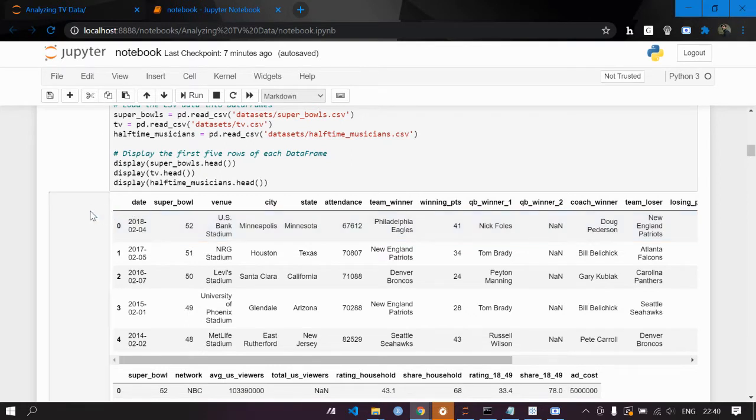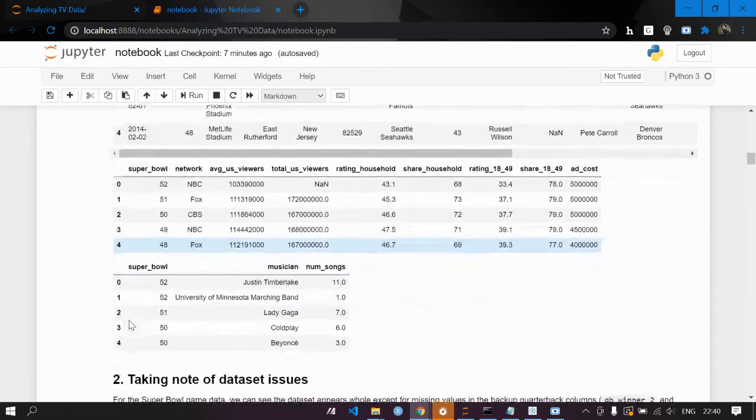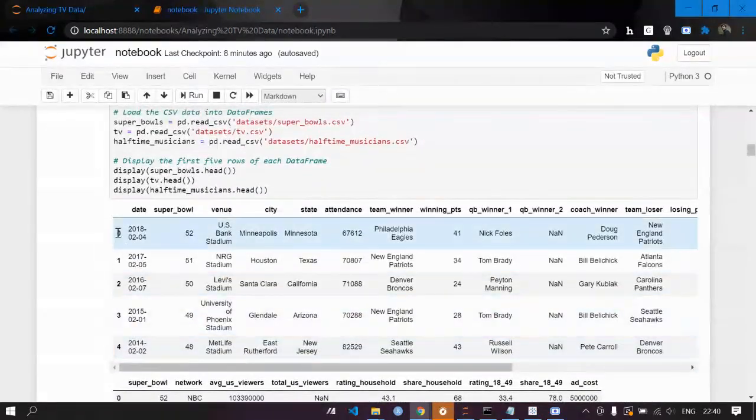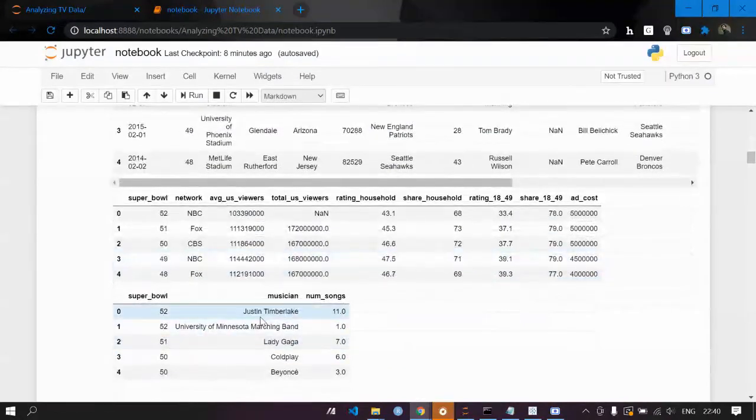Suppose you have a dataset with more than 10,000 rows, or a much bigger amount of data. If we use head there, it will showcase the top 5. So you can see here the top 5, 0, 1, 2, 3, 4. This is the Super Bowl data, this is the TV data, and this is the halftime musician data.